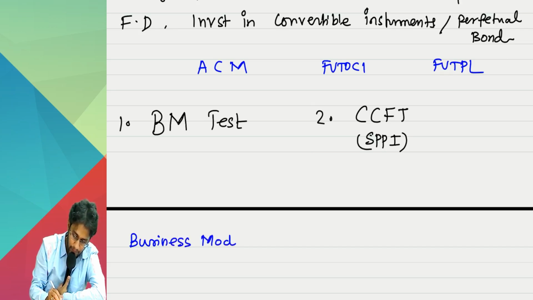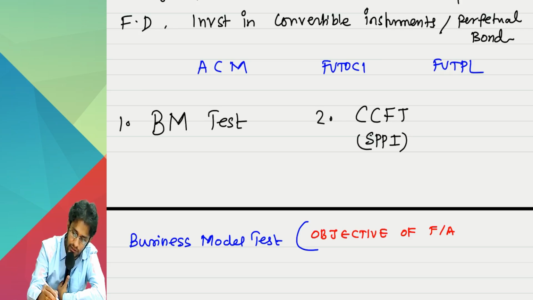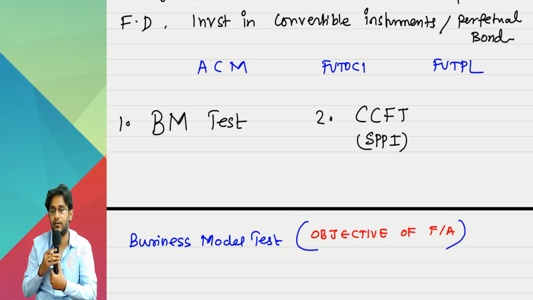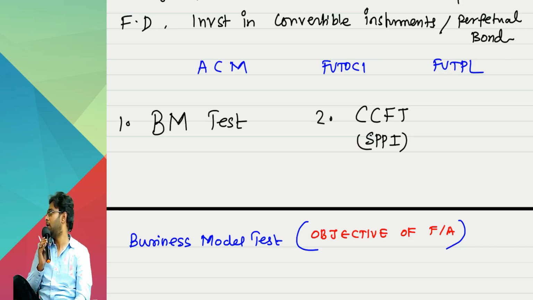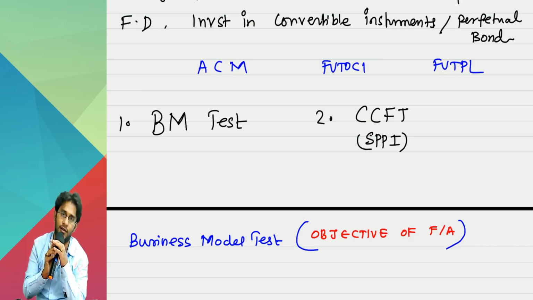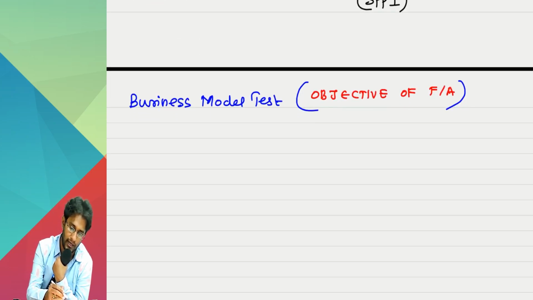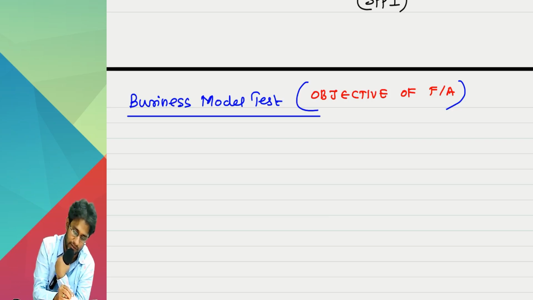Business model test. In the business model test, what you check is objective. Objective means, why are you buying this financial asset? Why are you holding this financial asset? What will you do with your financial asset? What is your plan? I want that. Sir, any fellow who purchases a financial asset will fall only into these three categories. Only three possibilities are there. One,